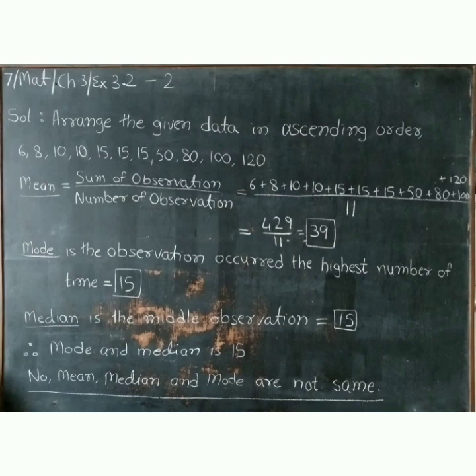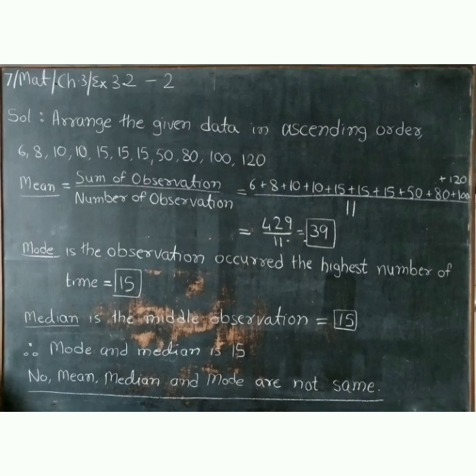Sum number 2. The runs scored in a cricket match by 11 players are as follows. The runs are given. Find the mean, mode and median of this data. Are the three the same? Now, the answer for this. Arrange the given data in ascending order.